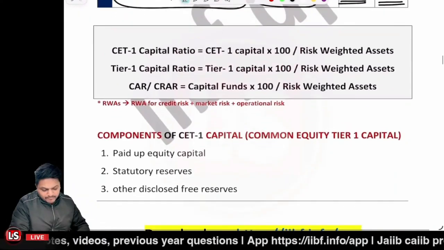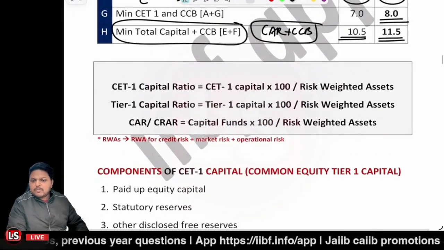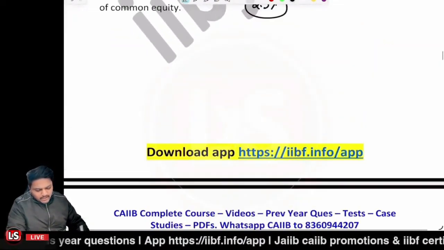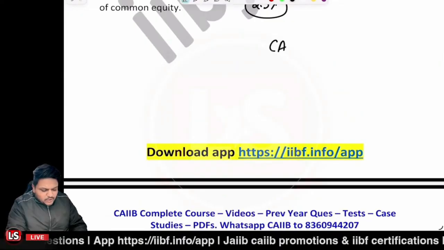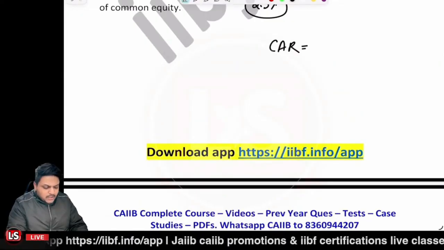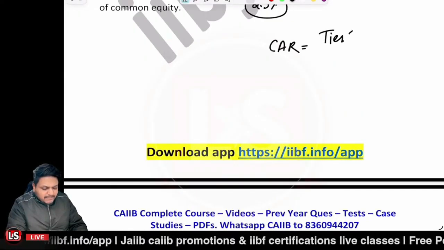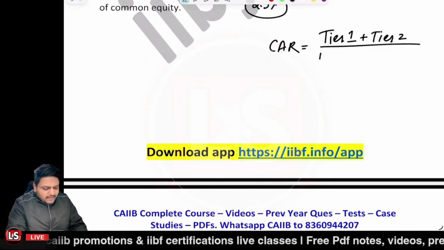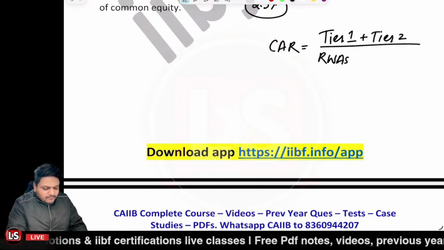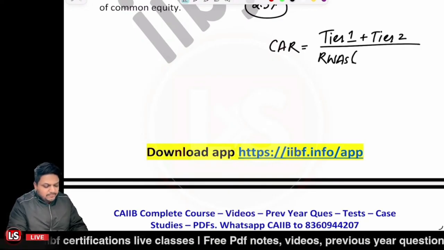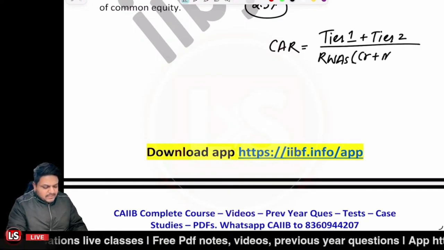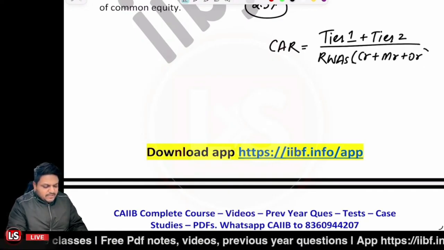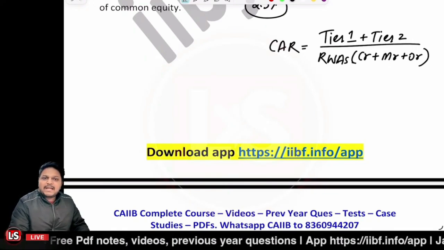Now let's move further. So the CET1 ratio would be equal to what? Like I told you simply, the capital adequacy ratio, CAR, would be equal to total capital, that is tier 1 capital plus tier 2 capital, divided by risk weight assets for different categories of assets, like credit risk plus market risk plus operational risk. This is the capital adequacy ratio.